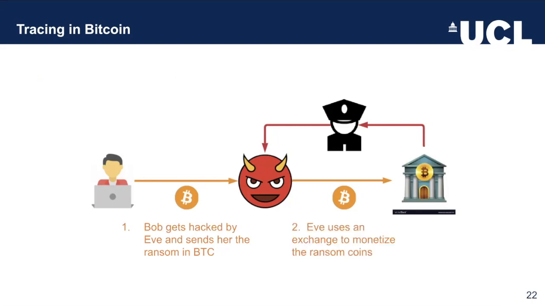Let's assume that Eve wants to exchange those coins for money. So for that purpose, she's going to use an exchange. But since both of these transactions that we see here are transparent, and research has shown that it's very easy to trace funds in the Bitcoin network, what the exchange can do is implement the anti-money laundering policy and inform a law enforcement agency that they have received funds that have an illicit origin.